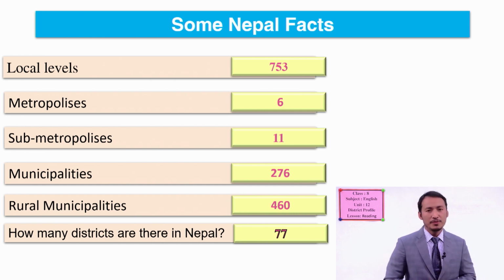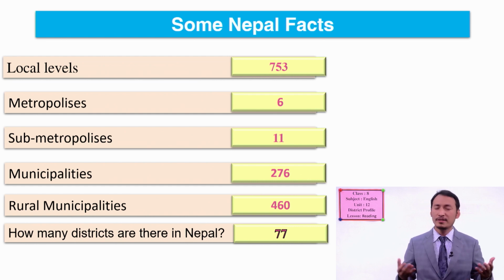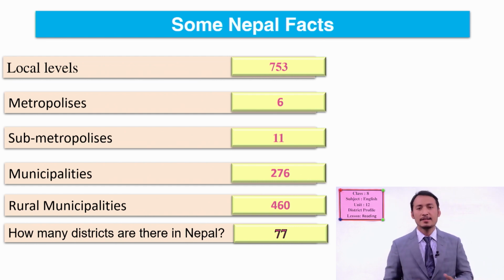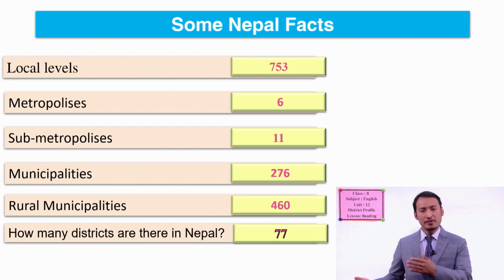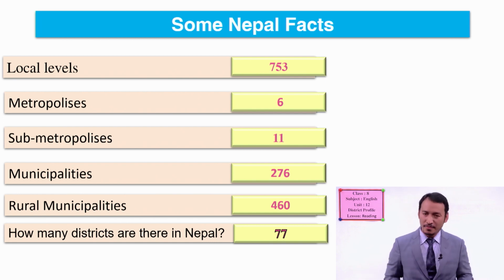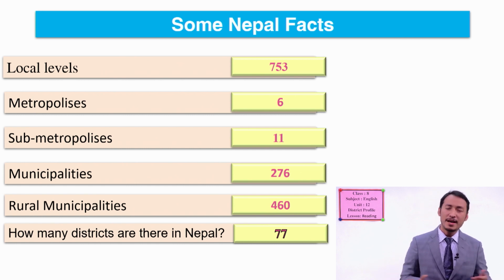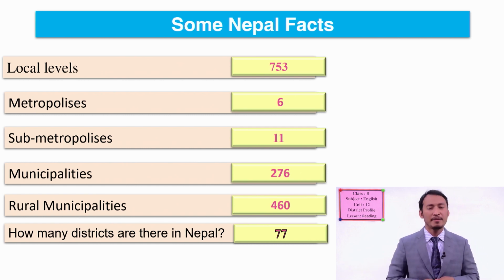You have to remember different districts. You have to also have ideas about the geographical distribution, its neighborhood districts and rural and other municipalities as well. You might be living in some rural municipalities, and you might also be living in some municipalities. So you have to have some ideas.